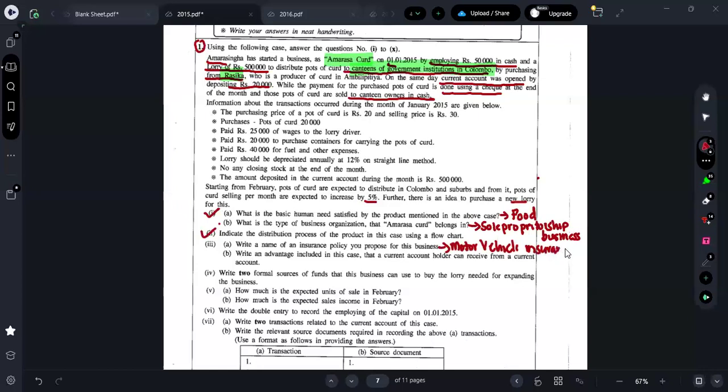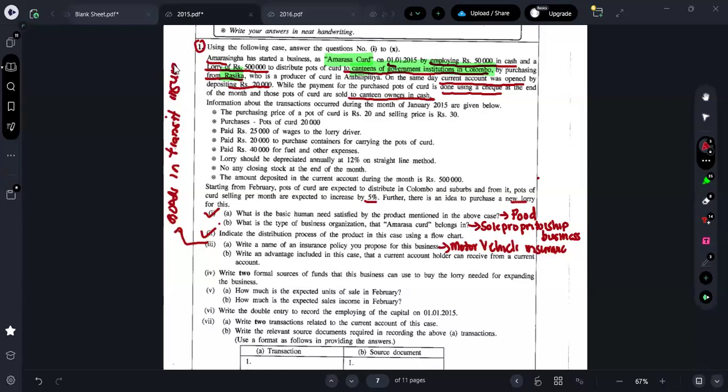Okay. There are different insurance policies, guys. Let me just give out some of them. There is something called goods in transit insurance. What is meant by goods in transit insurance? For example, if a business is transporting goods from one location to another, there is a risk that the goods can be damaged. To get compensation for the damage caused to the goods, we can get goods in transit insurance.